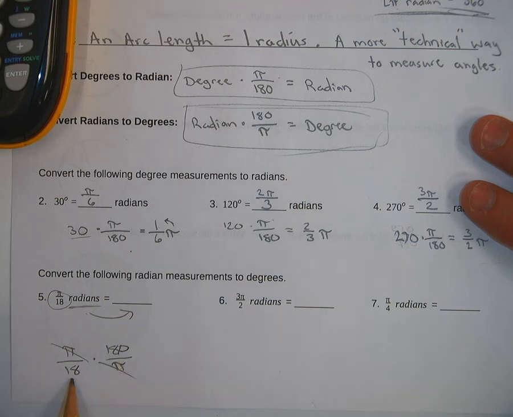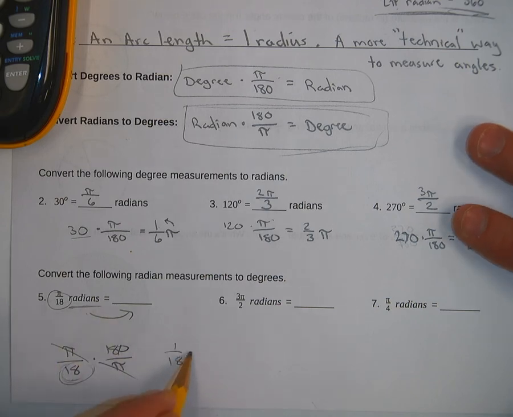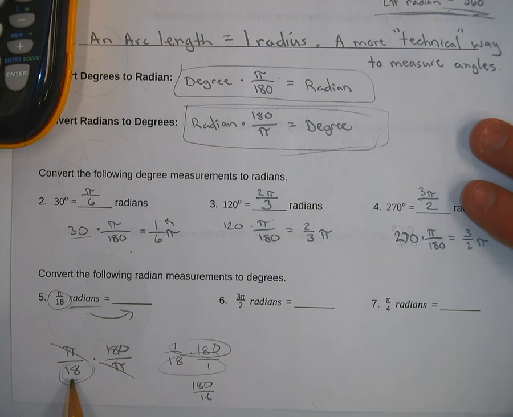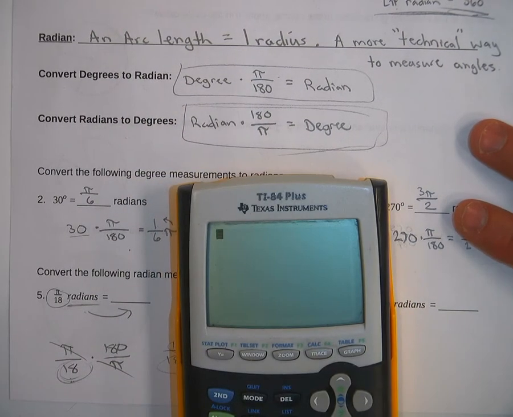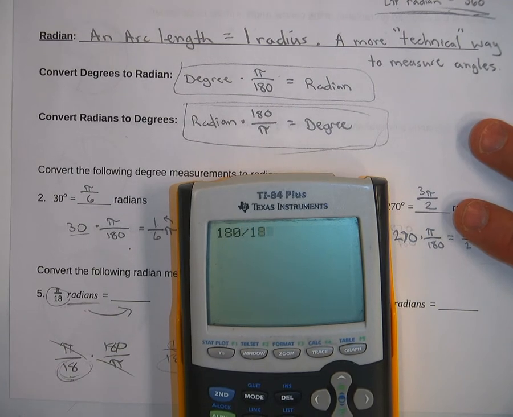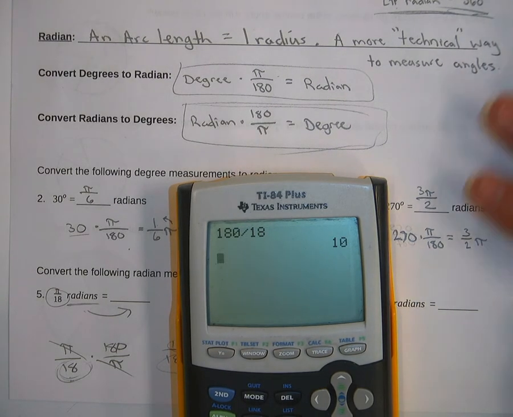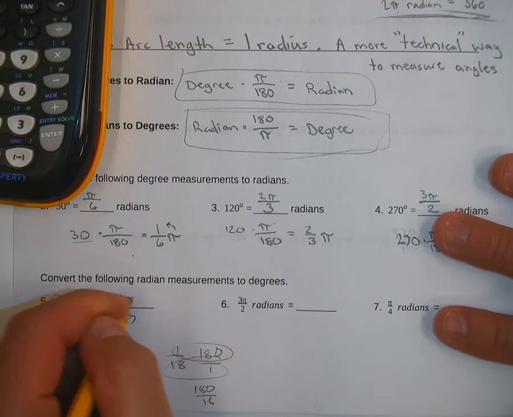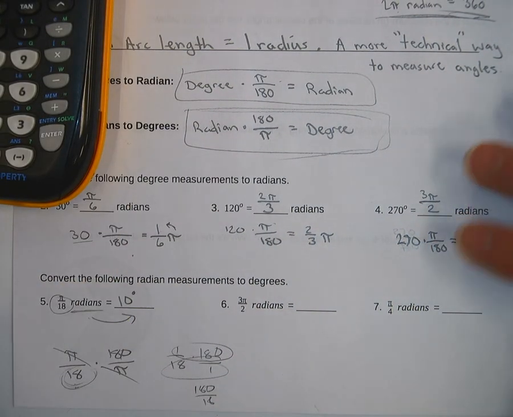180 divided by 18. Something in the denominator is dividing, or another way of saying it is 1 over 18 times 180. If you multiply it across, you get 180 over 18, and then you're dividing. However you look at it, things in the bottom are going to be dividing, things at the top are going to be multiplying. So I've got 180 being divided by 18. Hopefully you don't have to do this in the calculator, but it is 10 degrees. So a 10-degree angle is pi over 18 radians. Those are the same thing.